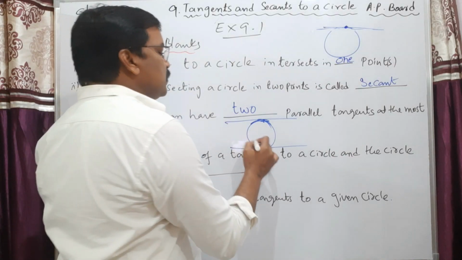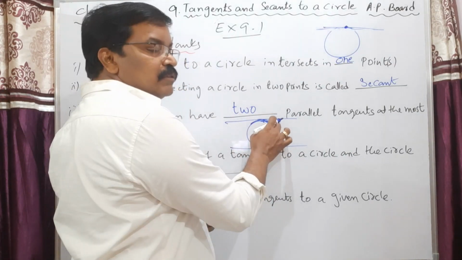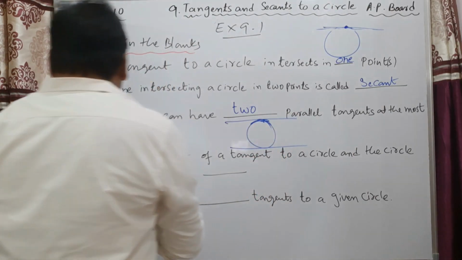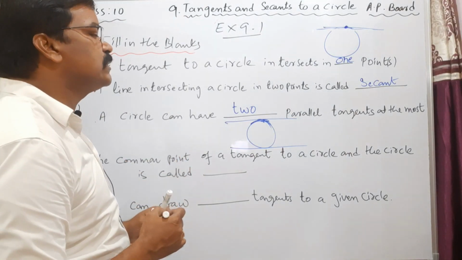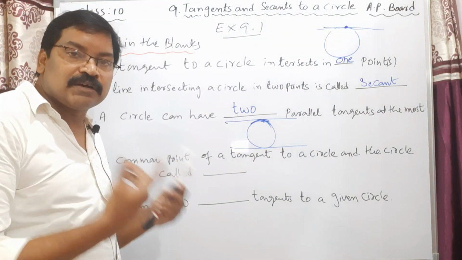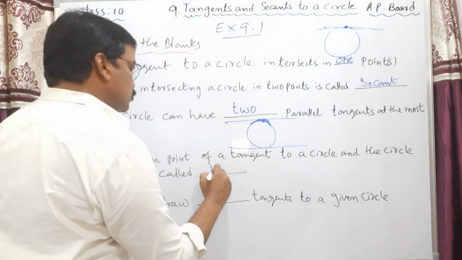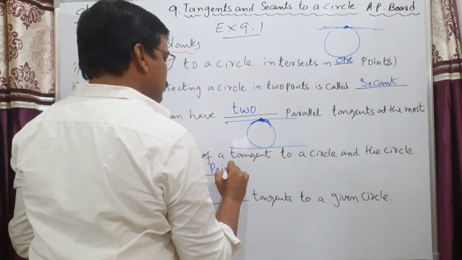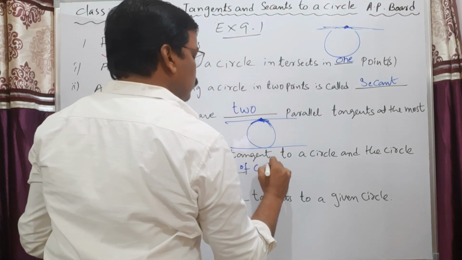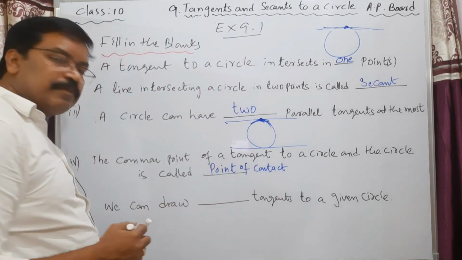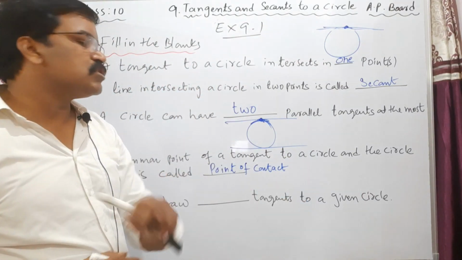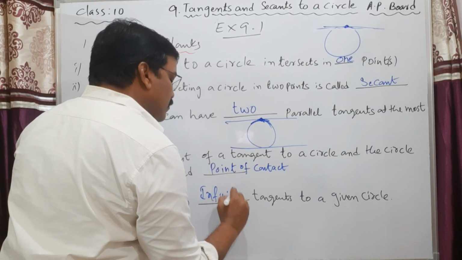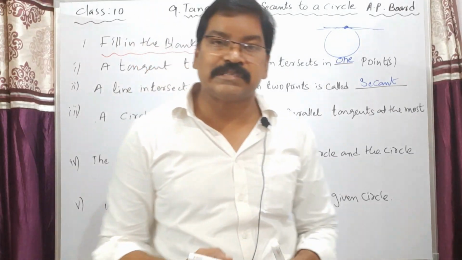Understood, students? If you draw any other tangent, then that is not parallel to this tangent. Fourth one, the common point of a tangent to a circle and the circle is called point of contact. I have already explained. This point is called point of contact. Now coming to the fifth one, we can draw dash tangents to a given circle. Yes, infinitely many tangents.